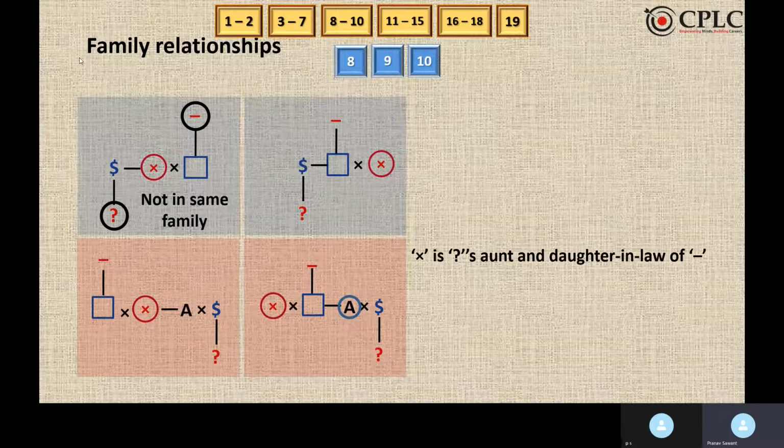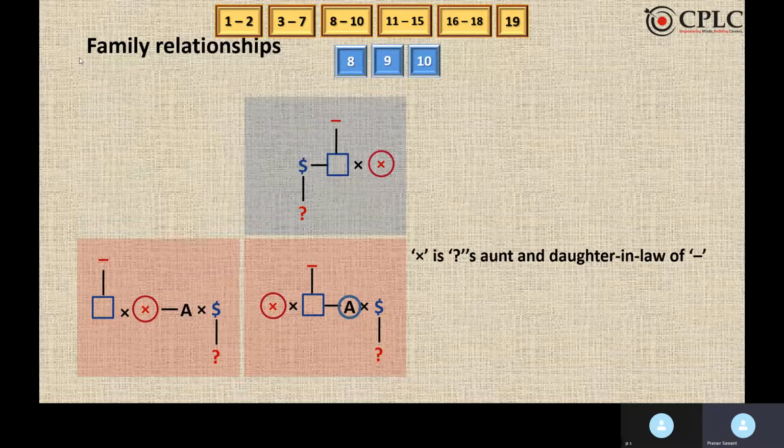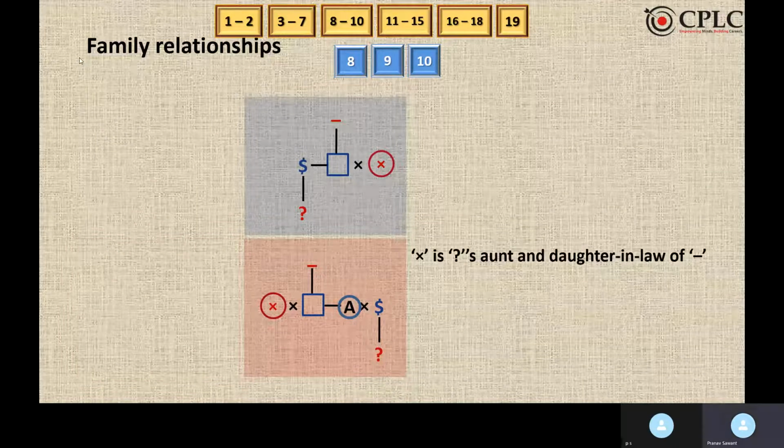Because X is daughter-in-law of minus, so basically they are not in the same family. Hence the first possibility is eliminated. Similarly, the second possibility is also eliminated. And we are just left with the 2 possibilities. So these are the 2 possibilities that we have, and we'll try to find out from the further information given.